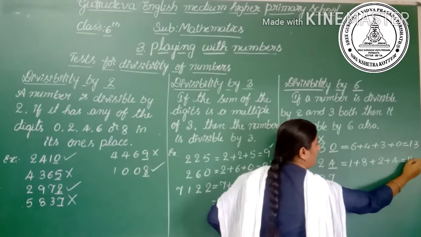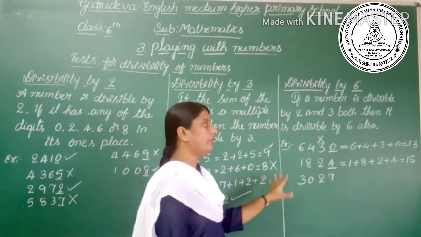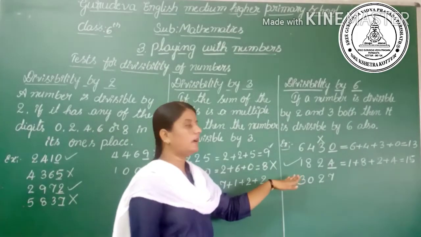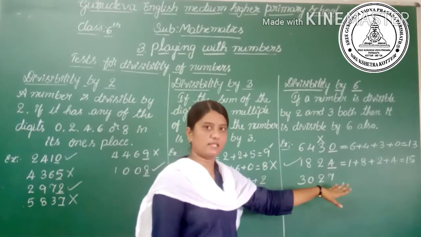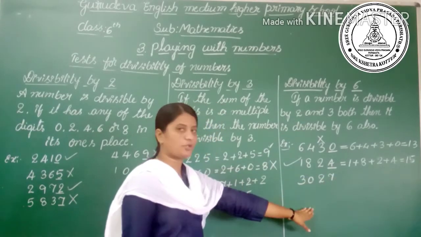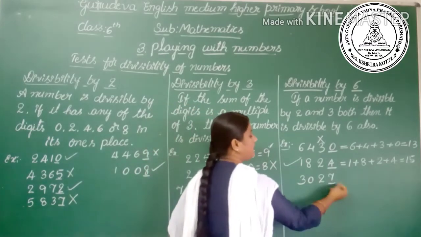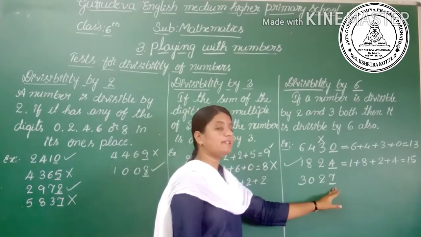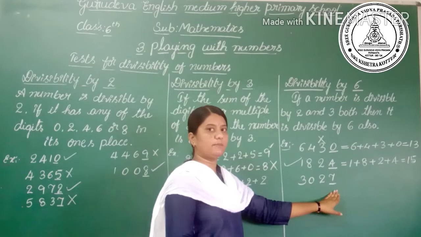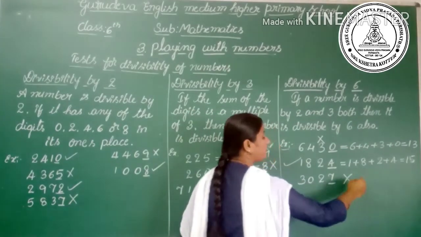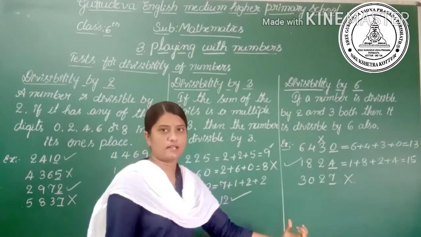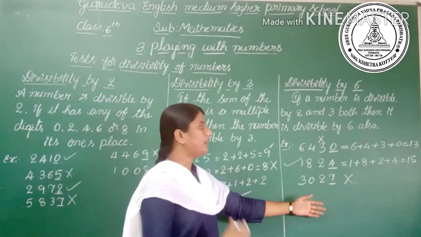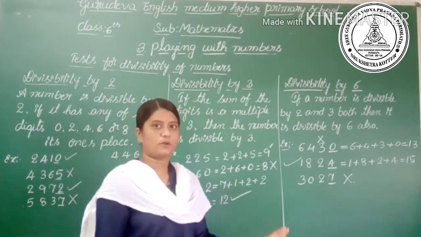So 15 is a multiple of 3, since 3 fives are 15. Hence the number is divisible by both 2 and 3, hence it is divisible by 6 also. Then similarly the third question, check here. Here there is a 7 in the ones place, so it is an odd number and not divisible by 2. Hence it is not divisible by 6 also. So if it is not divisible by 2, it is not divisible by 6. Is it clear?